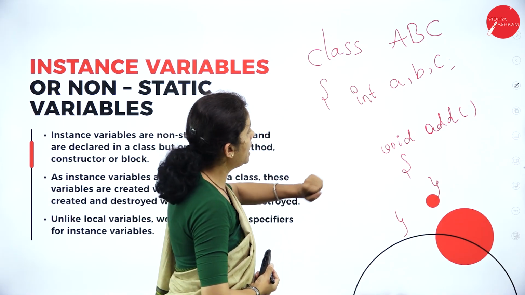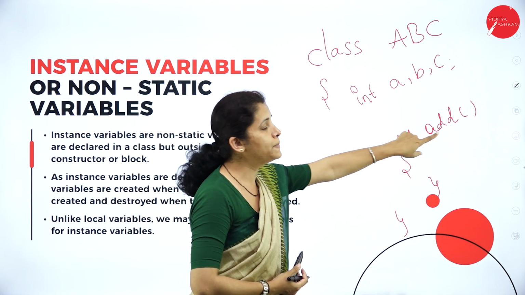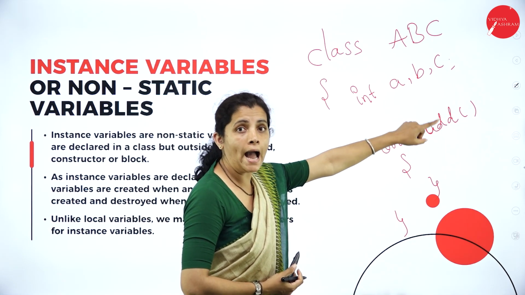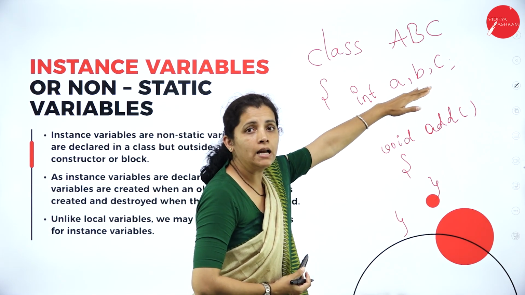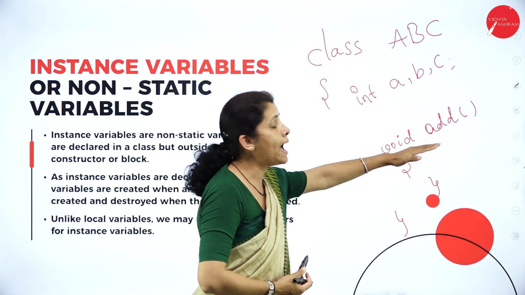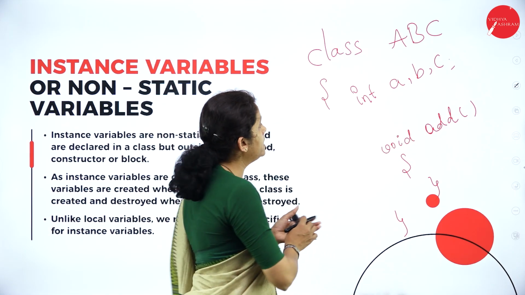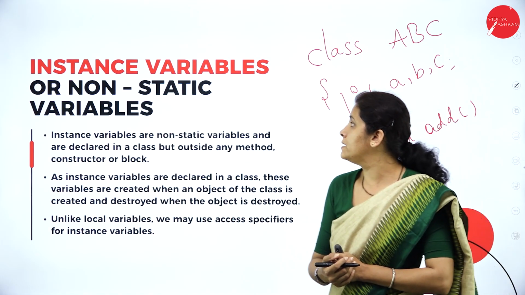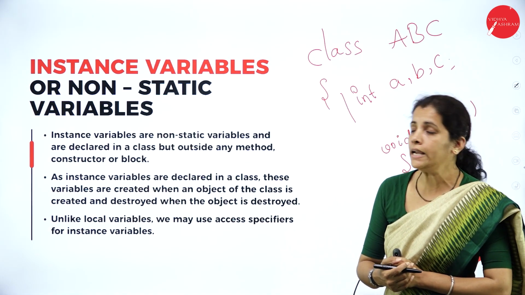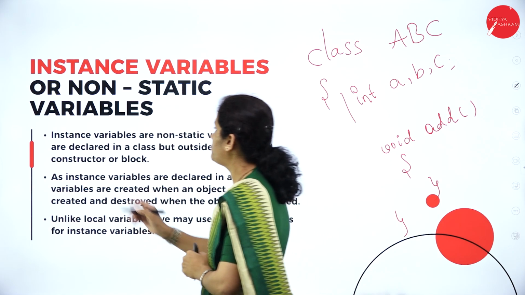If I consider this method, add, the variables are declared above this add method. And these kinds of variables are called instance variables or non-static variables.